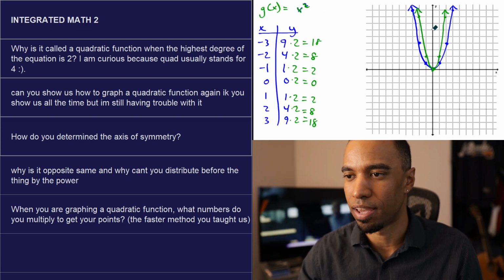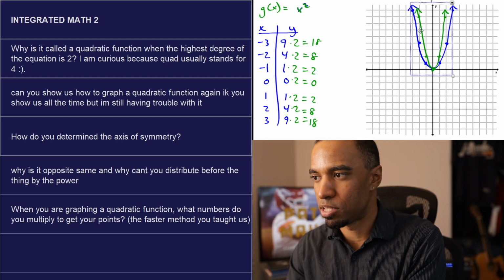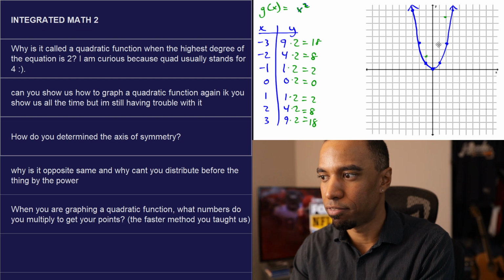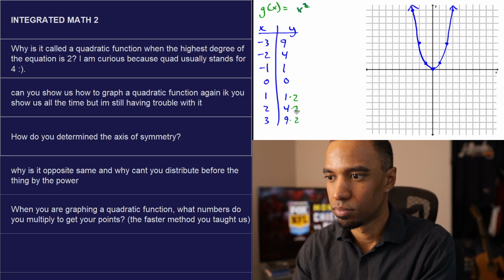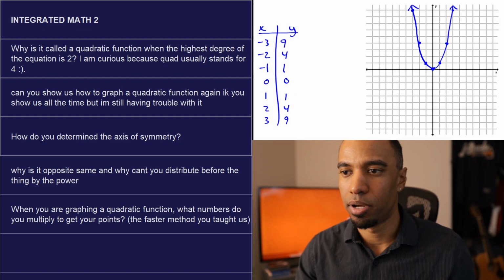Let me erase some stuff I have. Let me get rid of the green as best as I'm able. What if I have a fraction? Let's do 1/2 in this case here. Sorry about this.